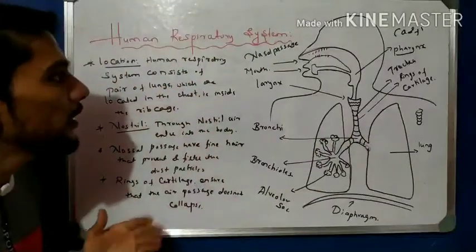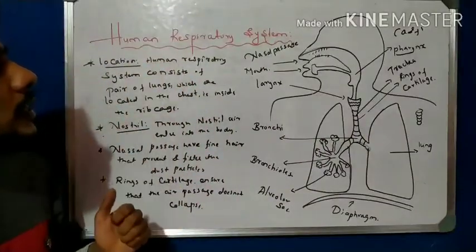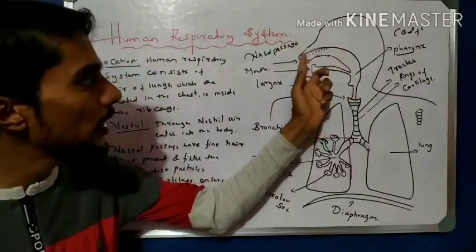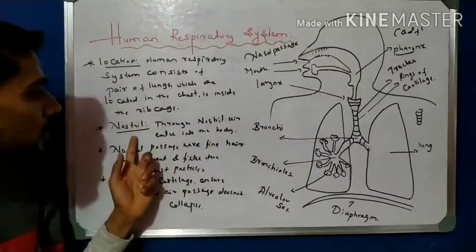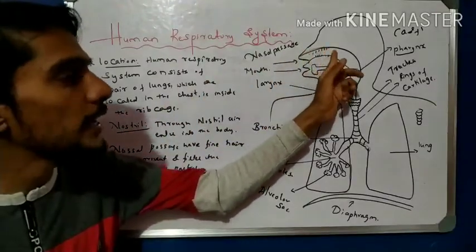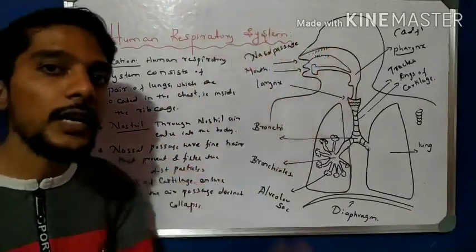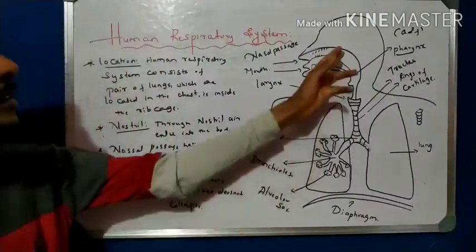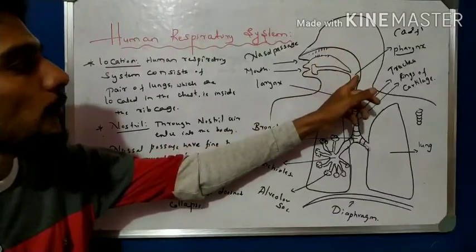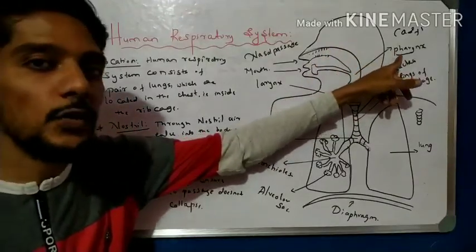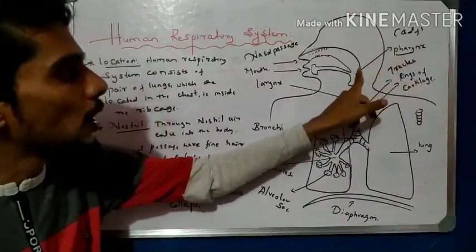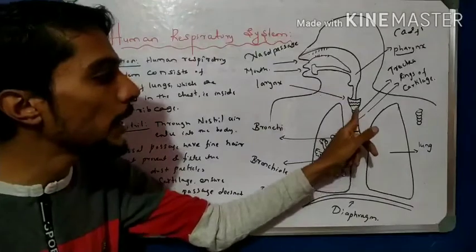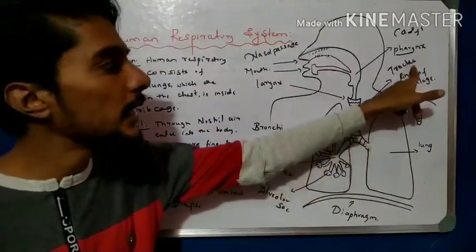So again I repeat, the respiratory system of human beings starts from the nasal cavity, the nasal passage. In the nasal passage the breathing starts, the air enters through the nostrils, and in the nasal passage we observe fine hairs that filter the air and prevent the entry of dust particles. After that we have the pharynx. Pharynx is a common passage for both air and food. After that we get the larynx, called the sound box, and after that we have the air pipe, called the trachea.